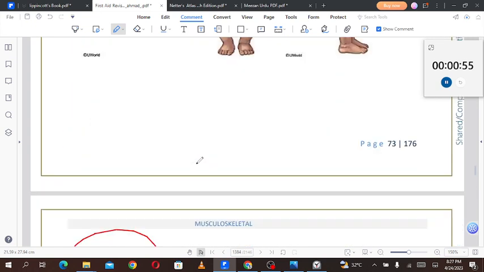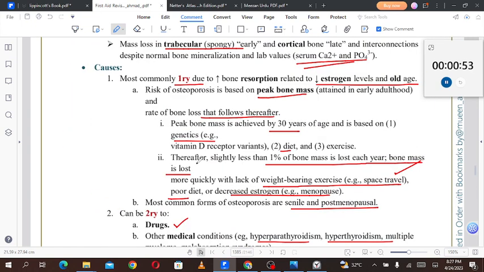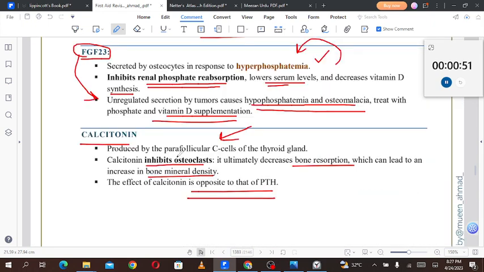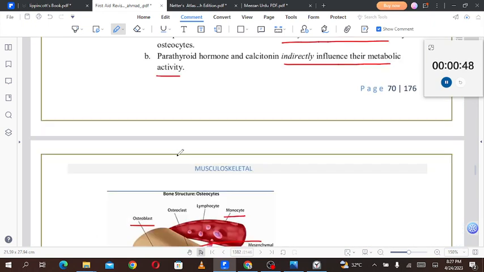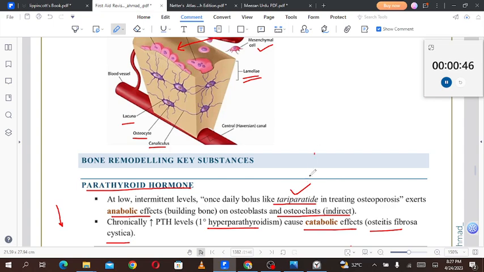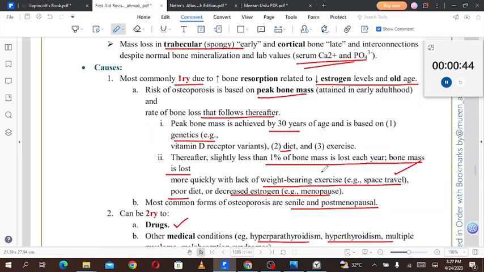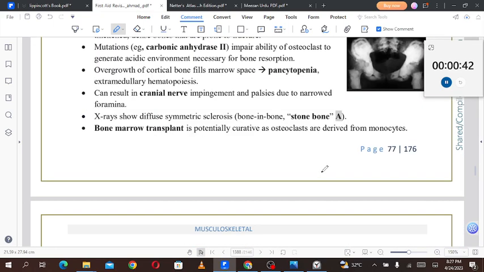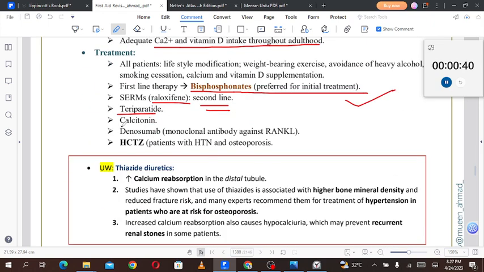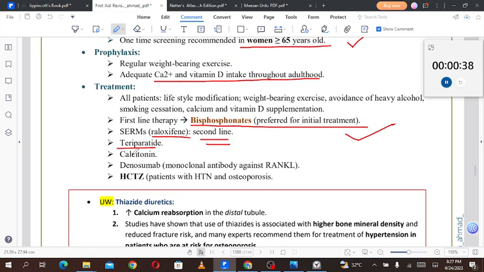Teriparatide can also be given as a treatment of choice for osteoporosis. Then calcitonin, and denosumab, a monoclonal antibody against the RANK ligand, and hydrochlorothiazide.